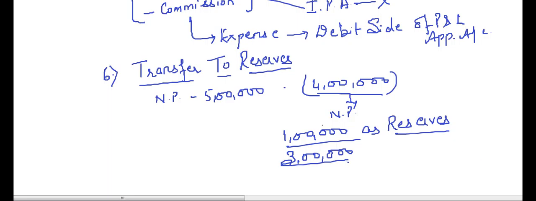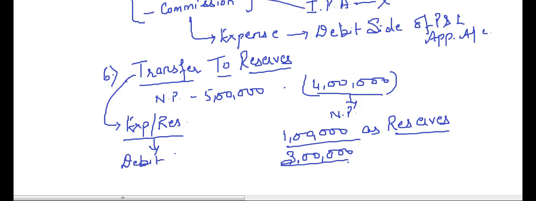Okay. So that means this is also a kind of expense, or we can say it is a reserve. Out of profits, the profits will reduce. So we will show it on the debit side of P&L appropriation account.